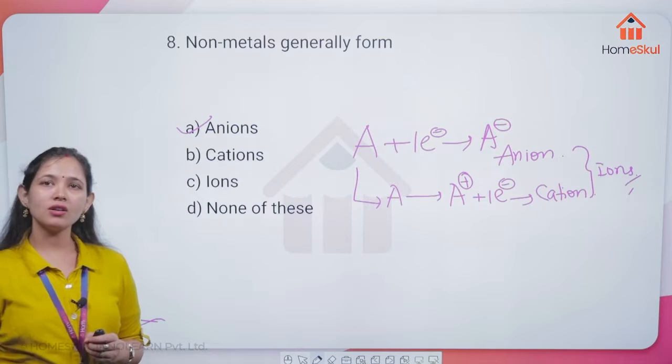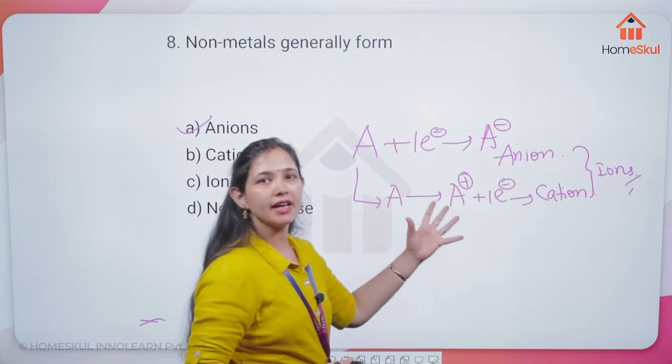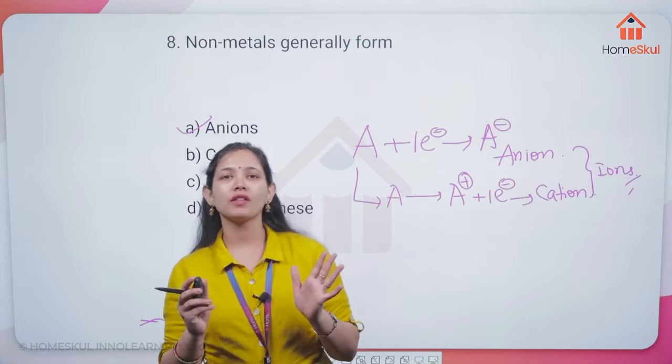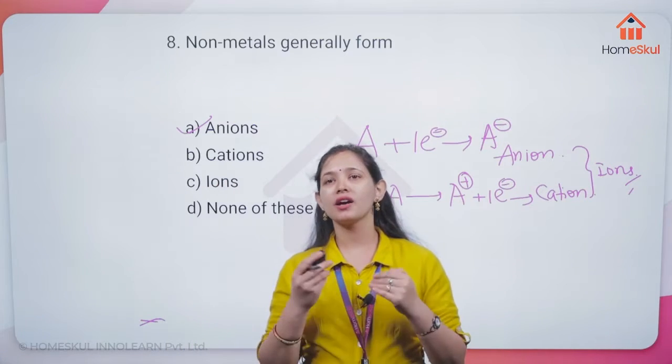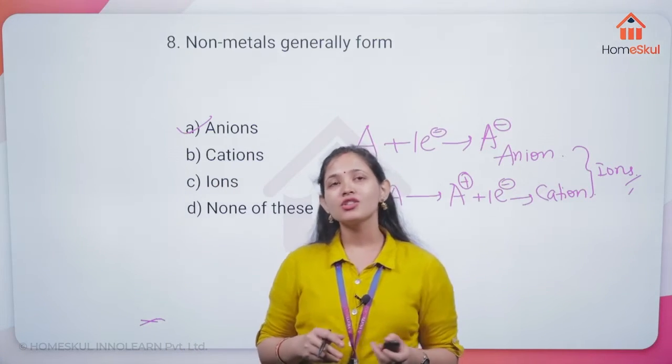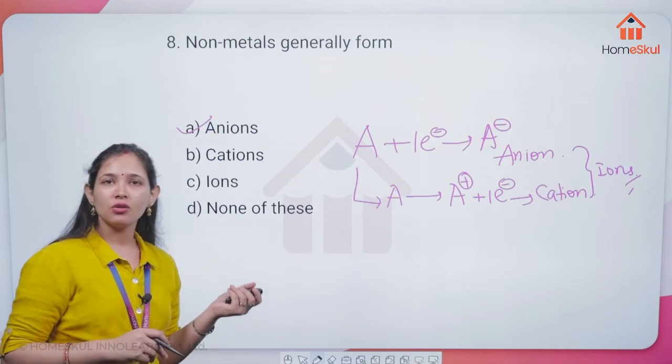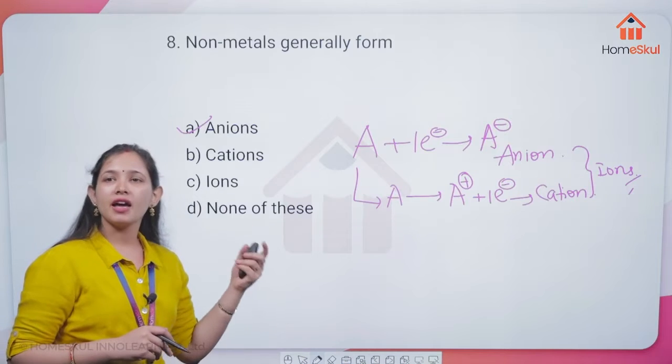Very correct. So ions are going to be of two types, anion and cation, and you have to distinguish between them on the basis of the charge they are going to carry. So here the non-metals are going to form, generally, anions.